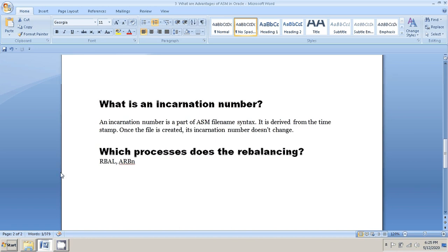Which processes do the rebalancing? RBAL and ARBN. These are the processes responsible for load balancing.